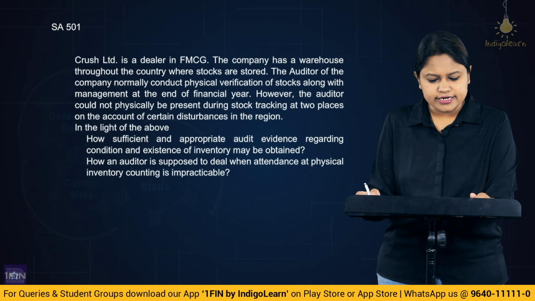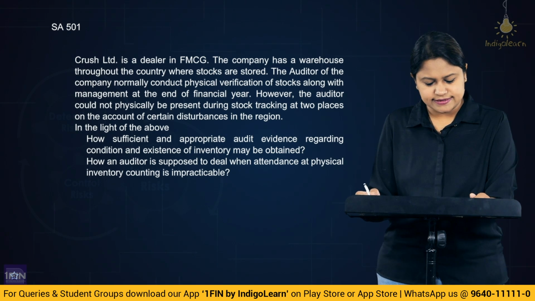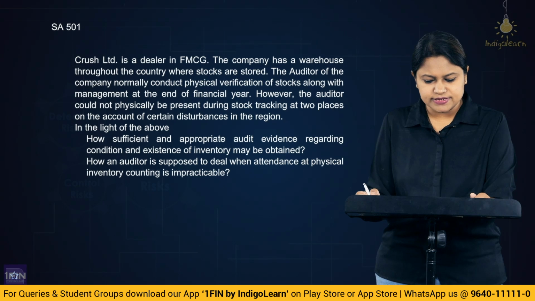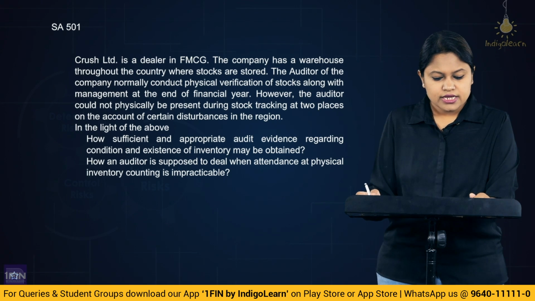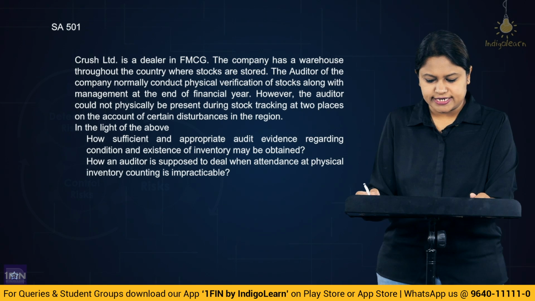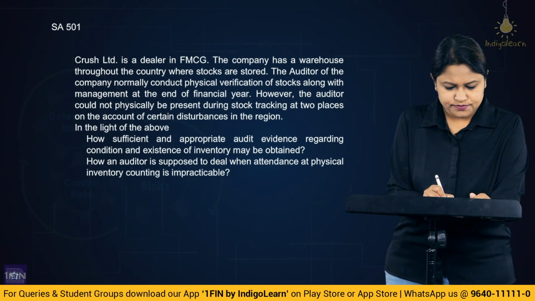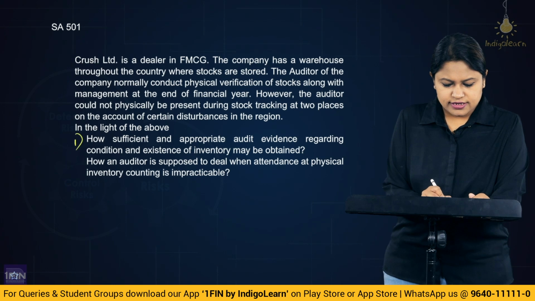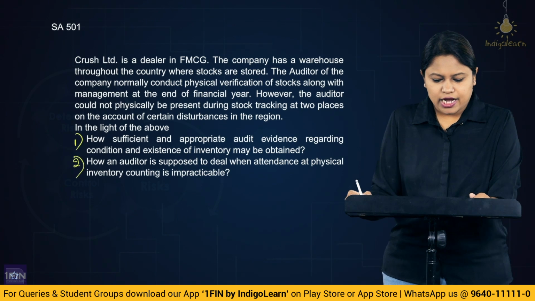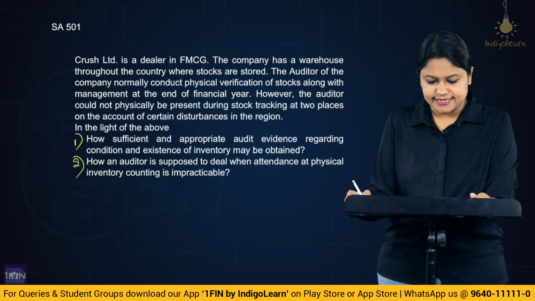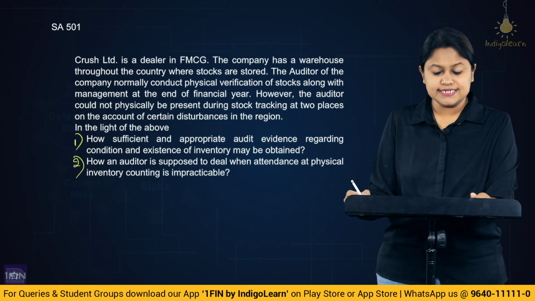However, the auditor could not physically be present during the stock counting at two places on account of certain disturbances in that region. In the light of the above, how may sufficient and appropriate audit evidence regarding condition and existence of inventory be obtained? Second question is, how is an auditor supposed to deal when attendance at physical inventory counting is impracticable?